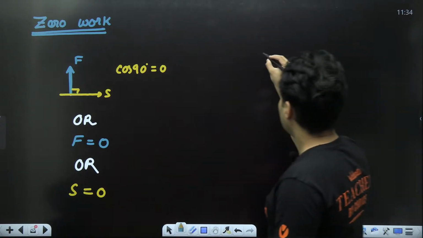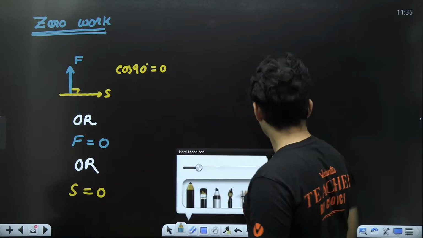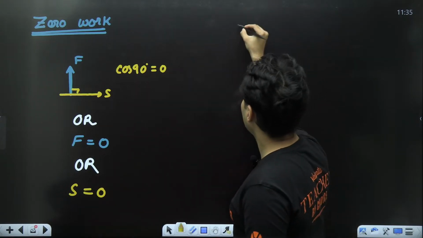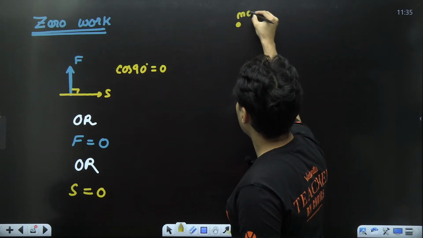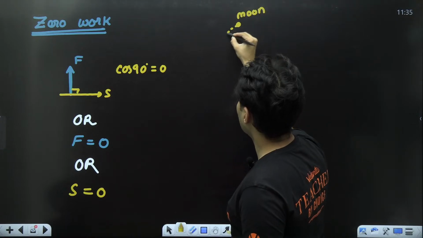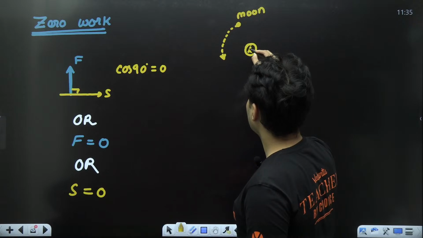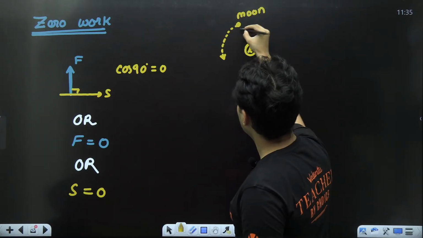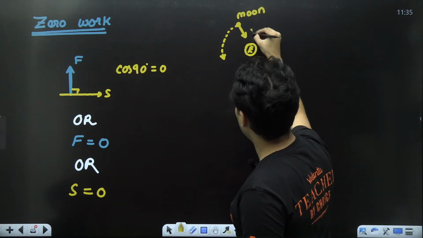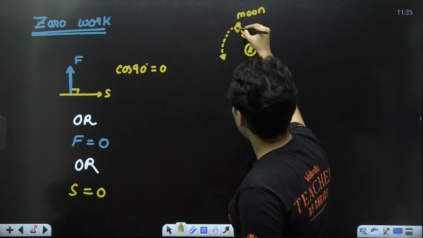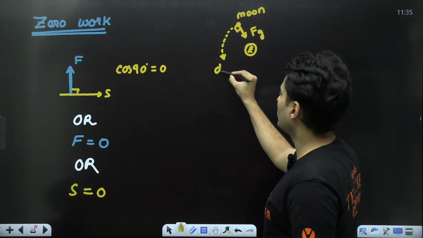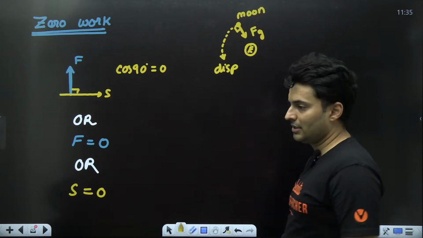I can give you many examples of this. Let's say this is the moon. The moon goes around the earth like this. This is the earth. The displacement is here. The gravitational pull is like this. The gravitational pull is perpendicular to the displacement at every instant.